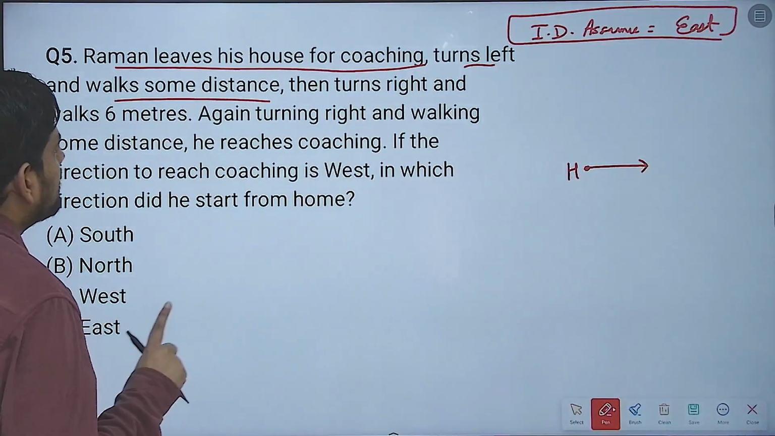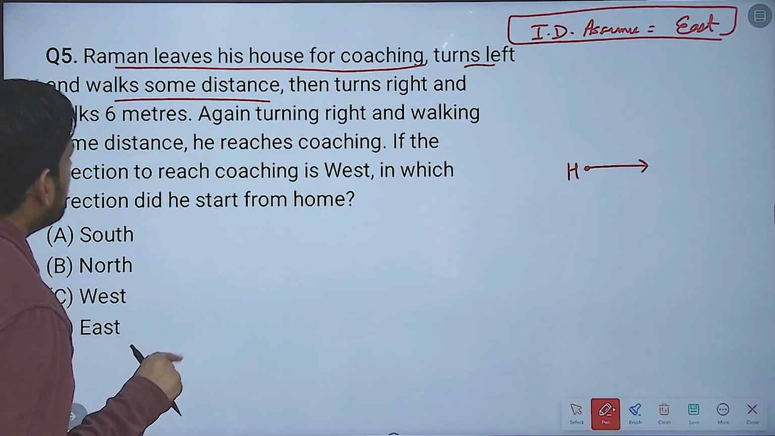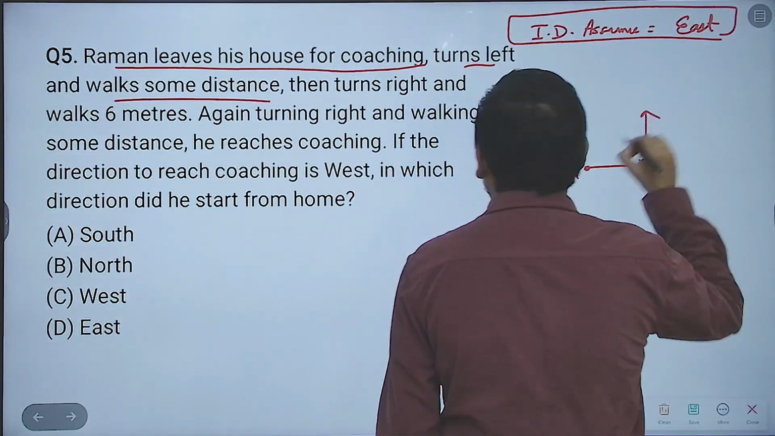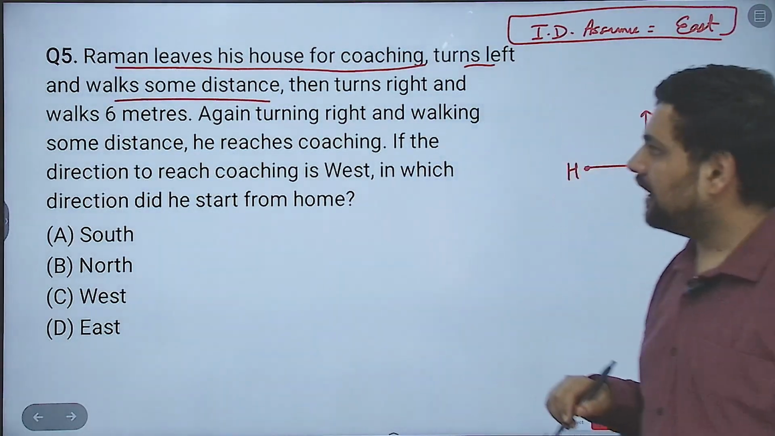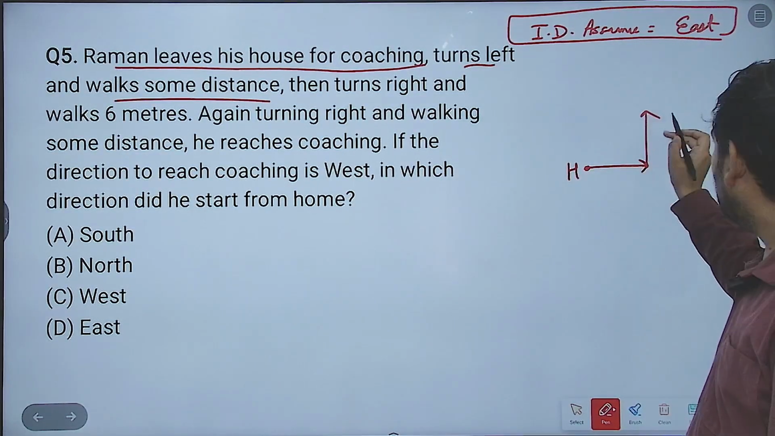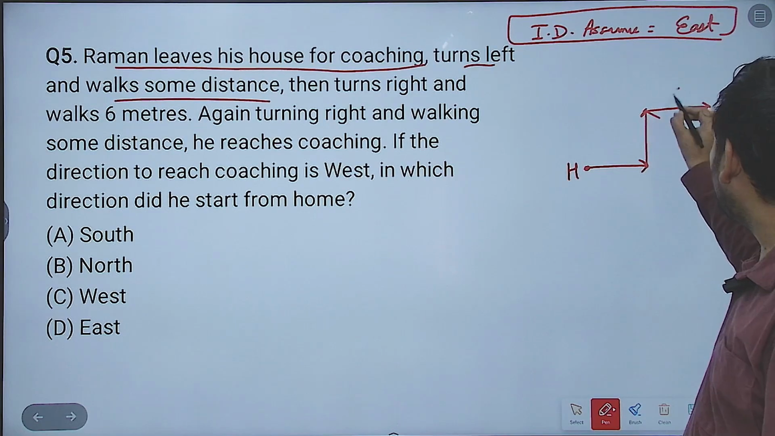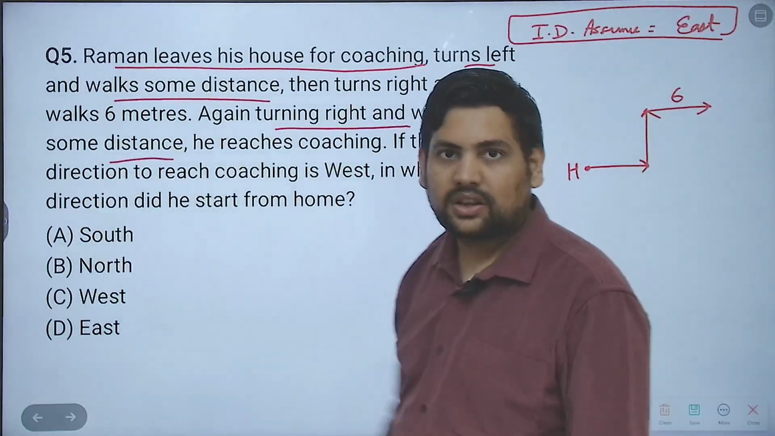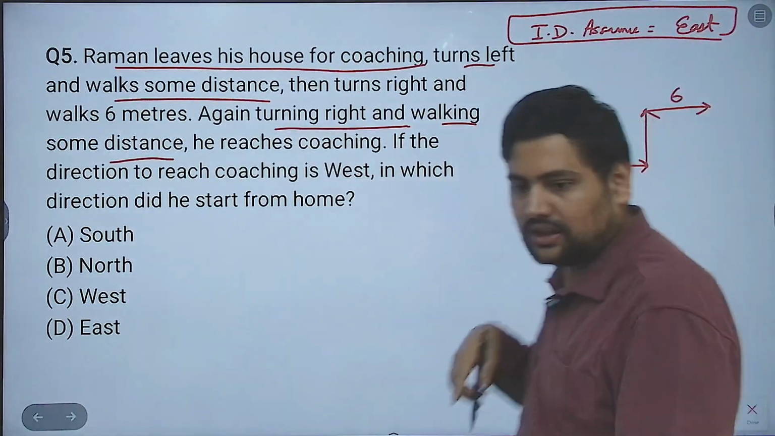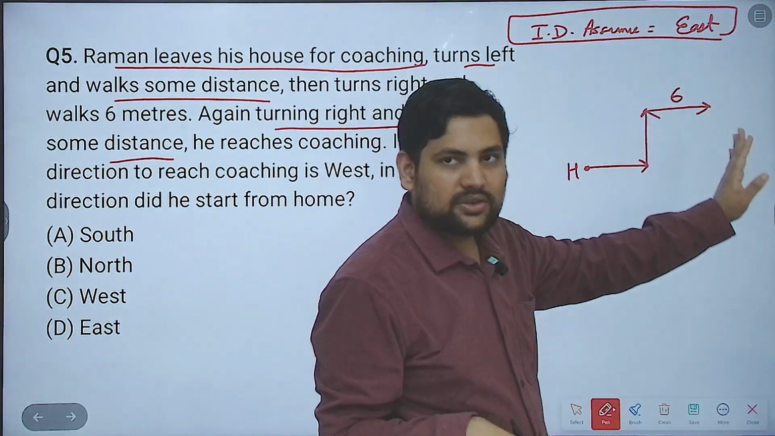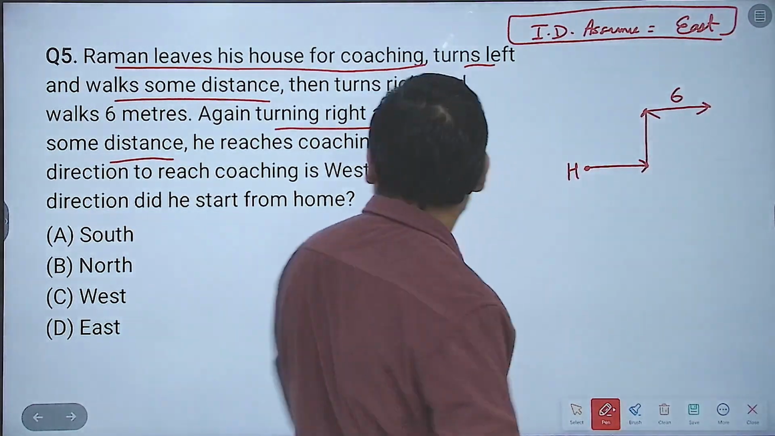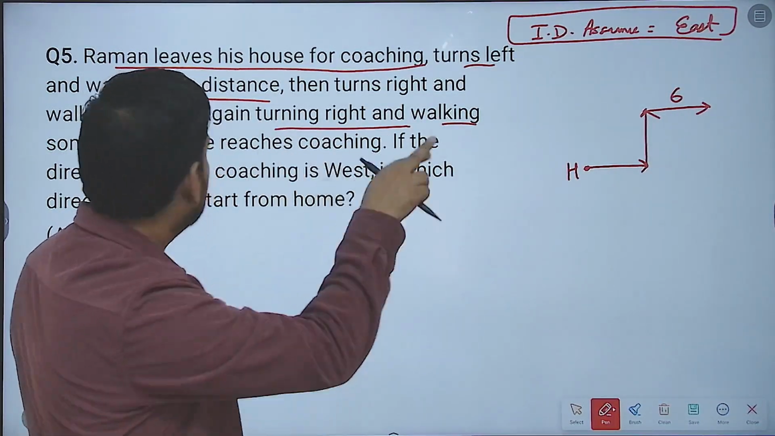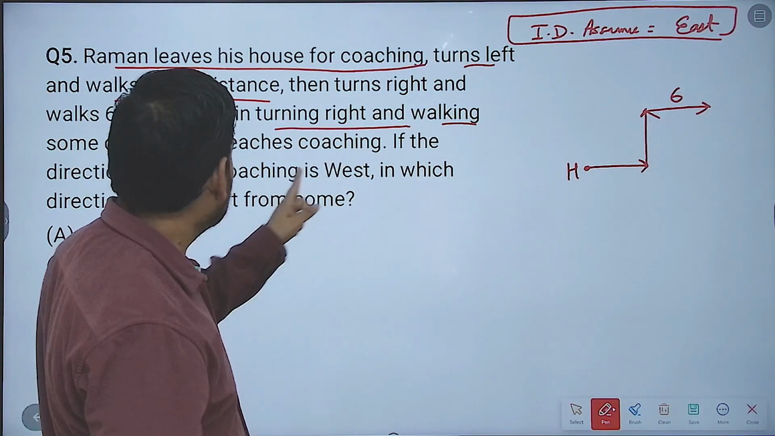So Raman leaves his house for coaching, then turns left and walks some distance. So from here he turns left and walks some distance, then turns right and walks 6 meters. So from here he turns right and walks 6 meters, does not matter. Then again turning right and walking some distance. So again from here also he turns right. First he left his house, then turns left, so left is there, then turns right, so right is there. Again turning right and walking some distance, he reaches the coaching.